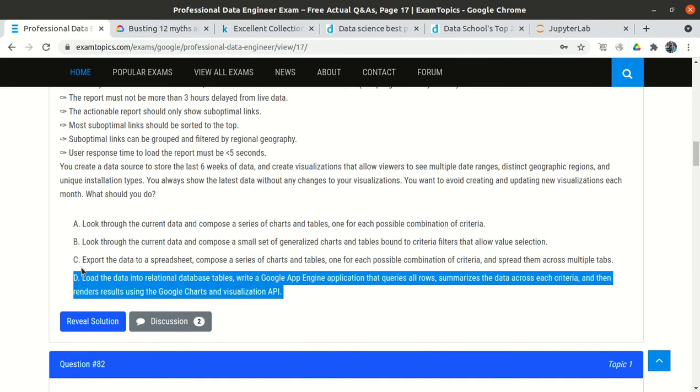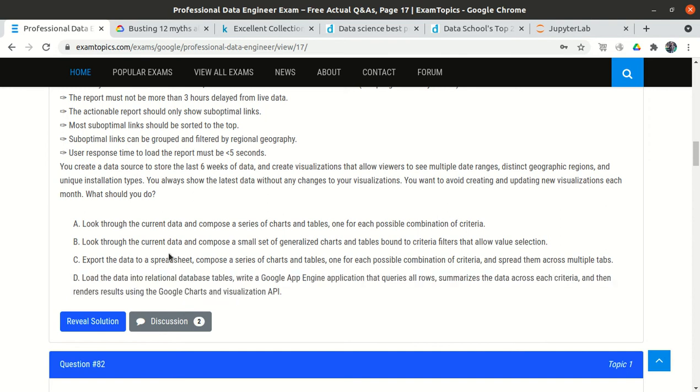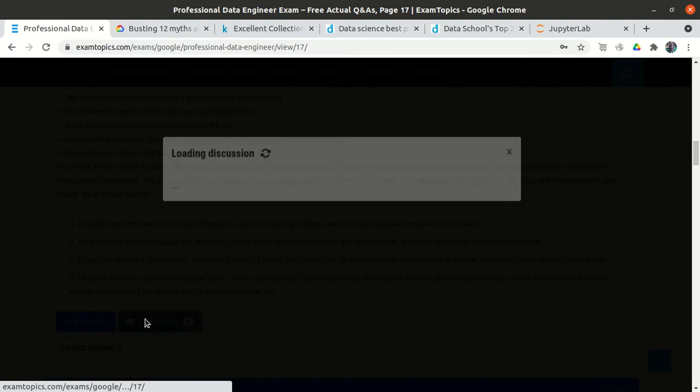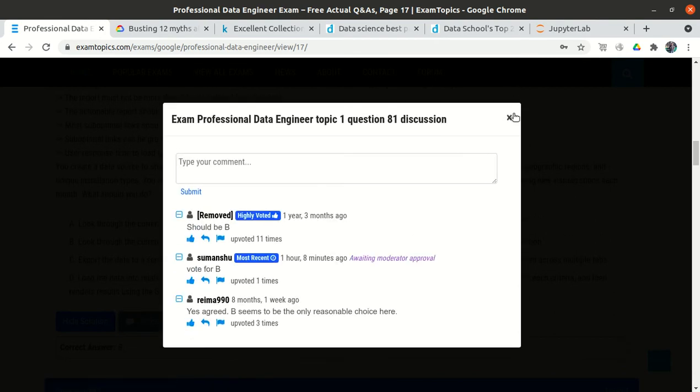This is a very long process and is not recommended. The best thing is to create generalized, interactive charts. One person just comes and selects the date, and the data is automatically populated for the selected month. So option B is okay, and all the people say option B.